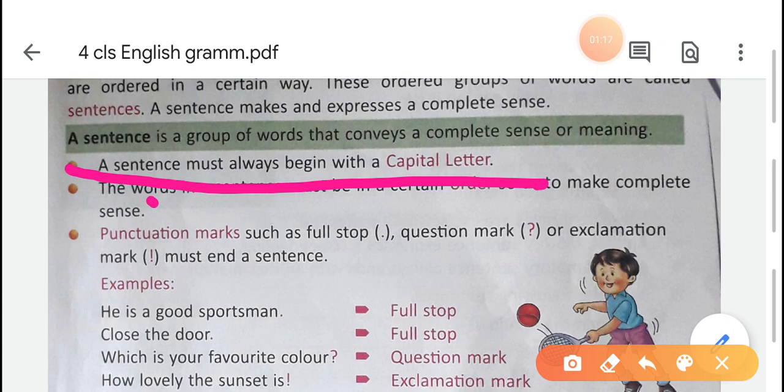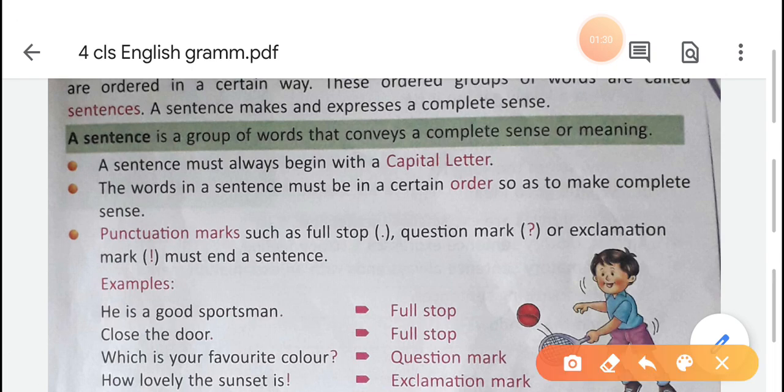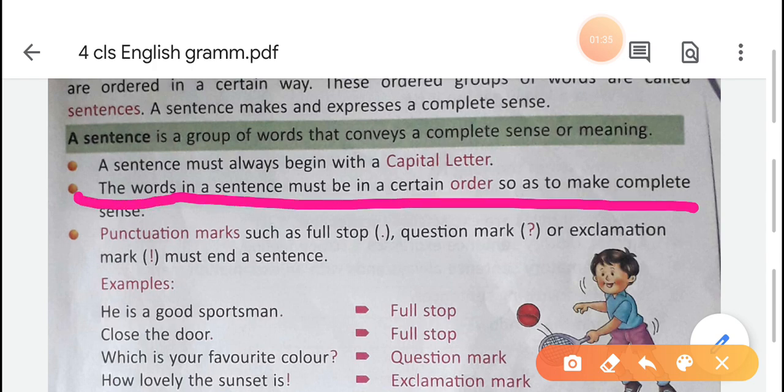Here an example is given. He is a good sportsman. Here the first letter H is in capital letter. Second point is the words in a sentence must be in a certain order so as to make complete sense. A sentence has a particular order. If there is no order, then we can't get a meaningful sentence.